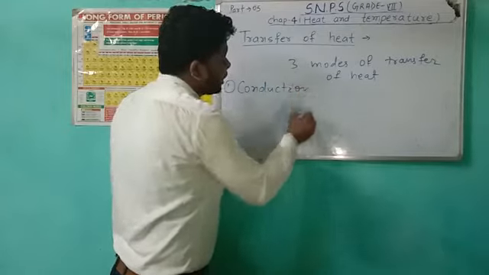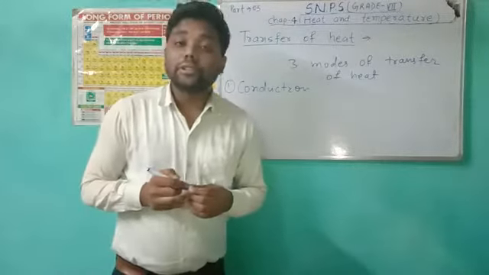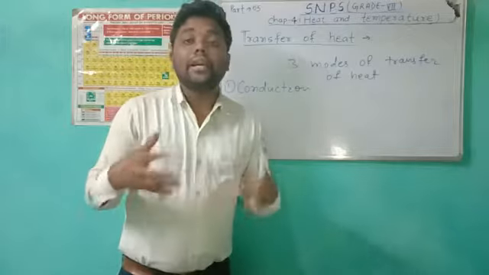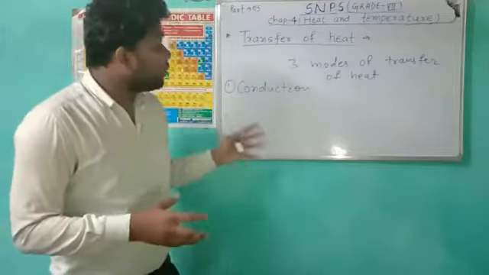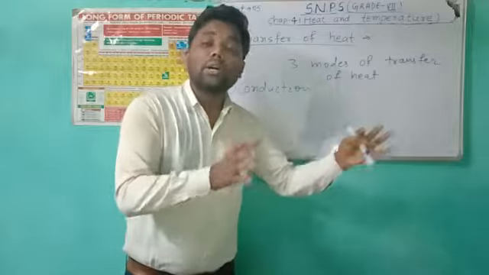The first one is conduction, the second one is convection, and the third one is radiation. In this lecture, we will talk only about conduction.